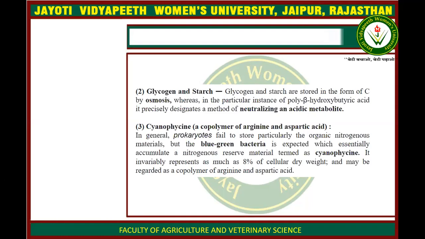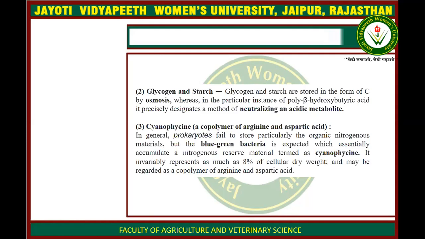Now we are going to discuss some more which we have not read about. The third is cyanophycin. Some prokaryotes do not have the ability to synthesize and store nitrogen from organic material.